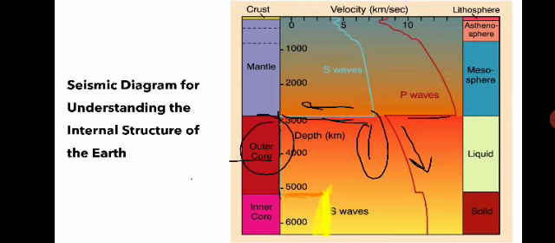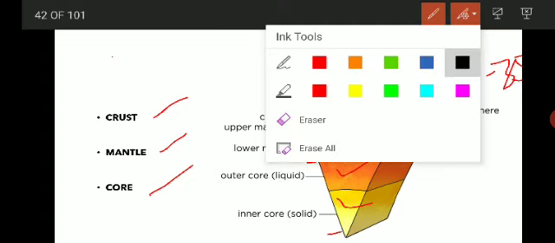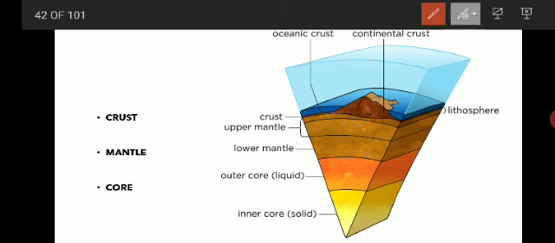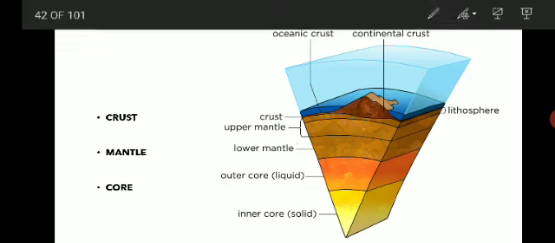Now there are two minor discontinuities you can also observe. Here you can see the crust and mantle are separated. Again in the mantle you will find two parts, the upper mantle and the lower mantle. Between them there is again a variation in velocity.